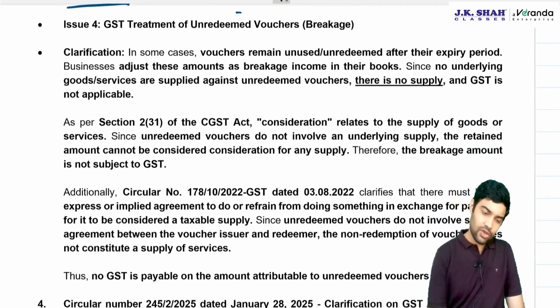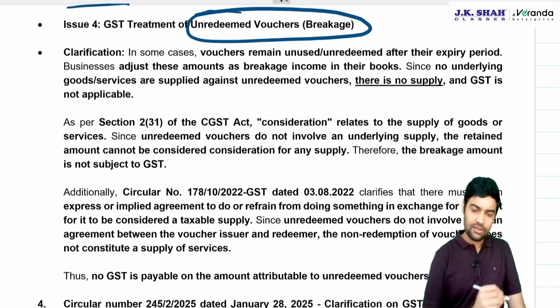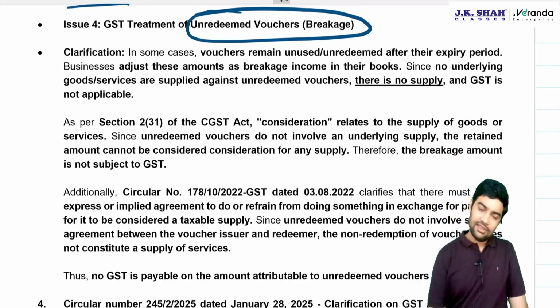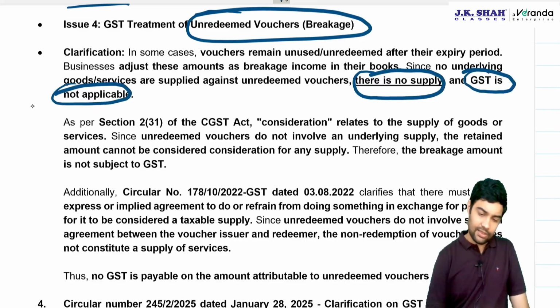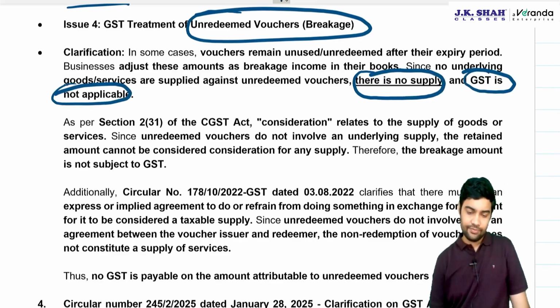Okay, last one is what about unredeemed voucher breakage? As there is no supply, there is no GST applicable. Consideration relates to supply.